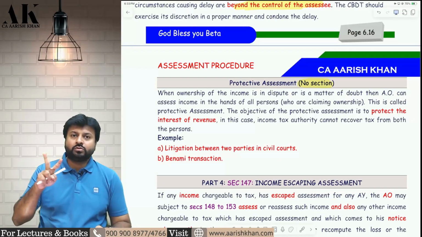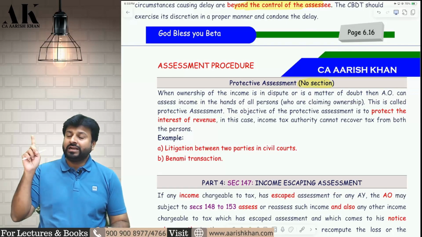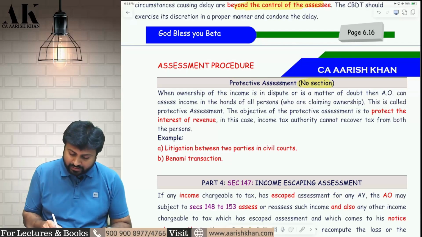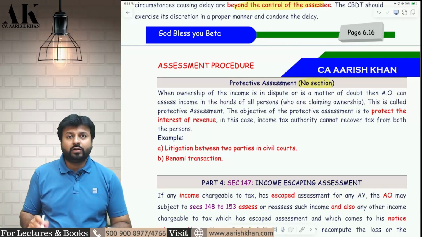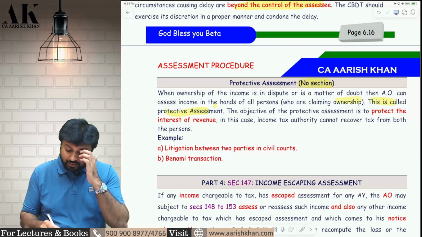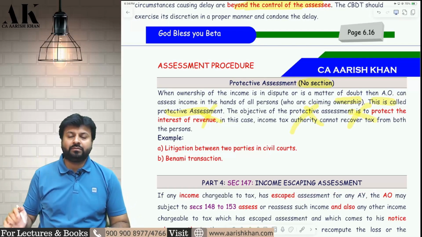Suppose there are two brothers who are fighting over one property. Now the department does not know who this property belongs to, the younger brother or the elder brother. Then how will the department decide that? In that case, the department will do a protective assessment. It will do assessment in the hands of both the persons. The assessment will be done, but the tax will not be recovered from both of them. Tax will be recovered from either of them, but the assessment will be done on both of them.